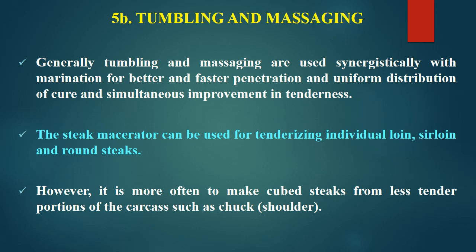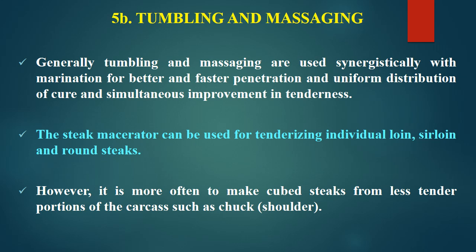So in the modern curing system, the curing solution is kept in the tumbling and massaging drum, in which the curing solution along with the meat pieces are kept, and it is massaged through the hands inside and repeated falling by the rotation of the drum.